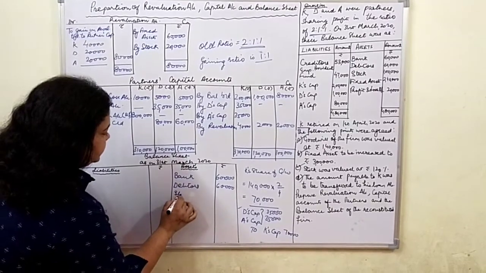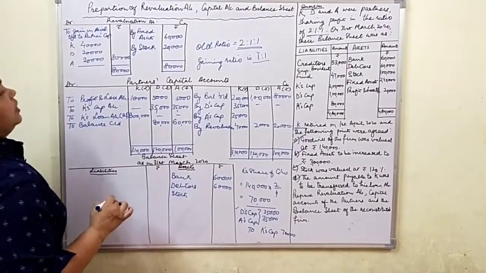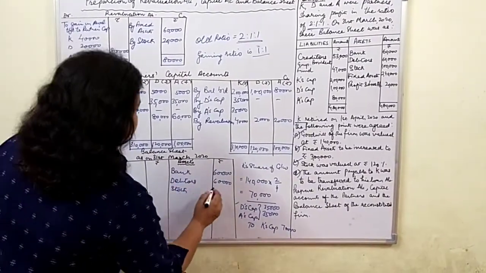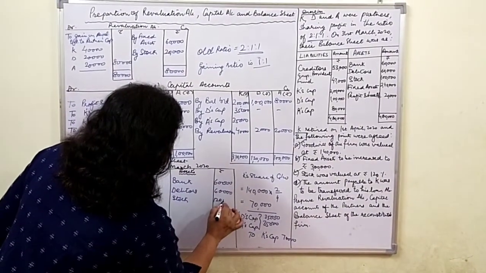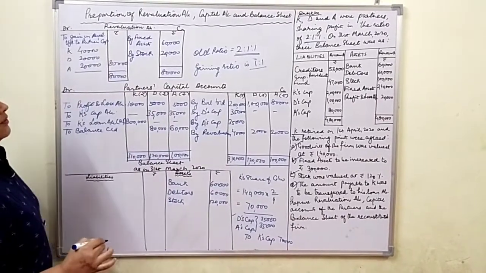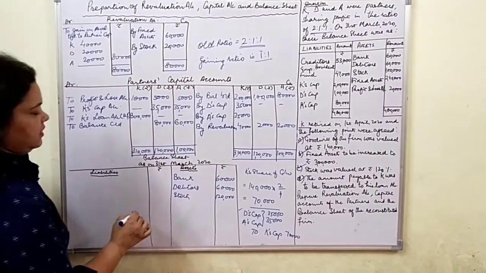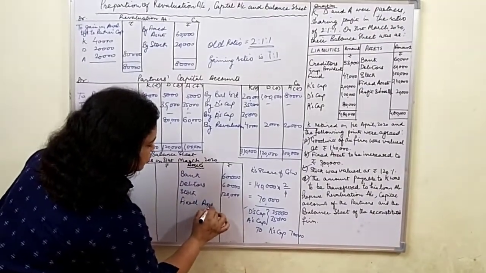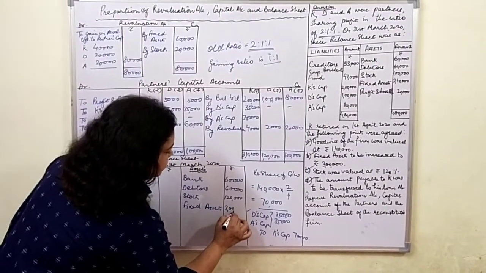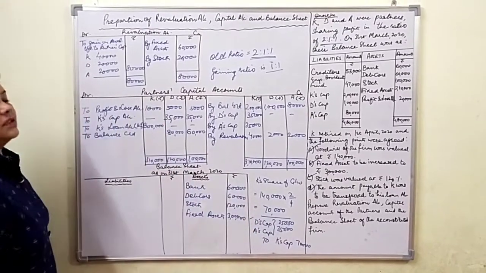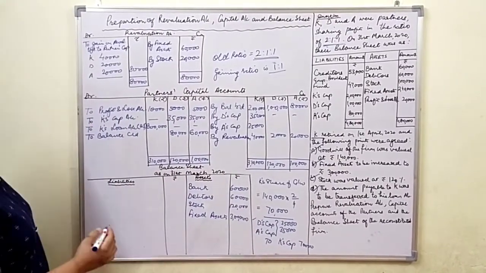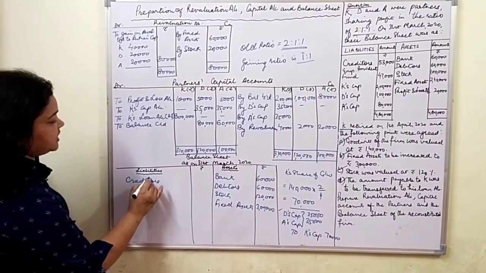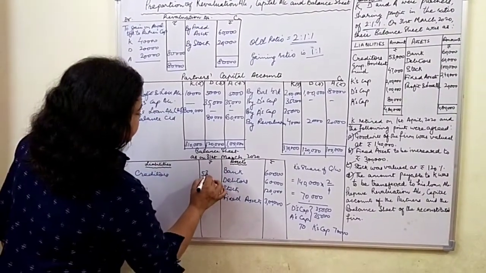Stock, there was a change. It was valued at 120%. So 1 lakh it already was, we increased it by 20,000, so our stock is now valued at 1,20,000. Fixed assets again were raised to 3 lakh. And profit and loss we have already distributed among the partners. Now coming to the liabilities side, there was no change in creditors. It is 53,000.